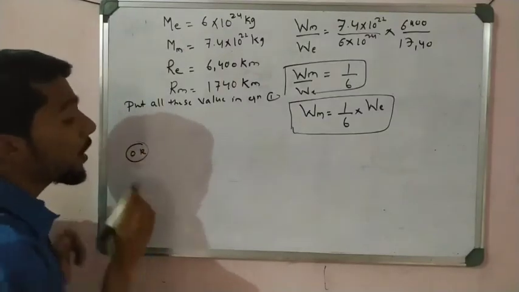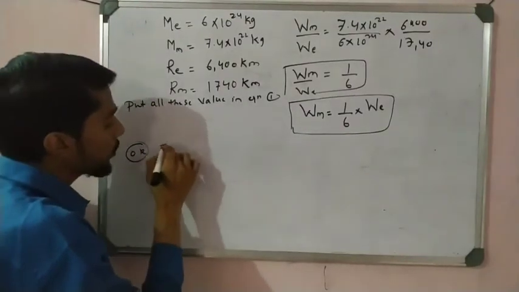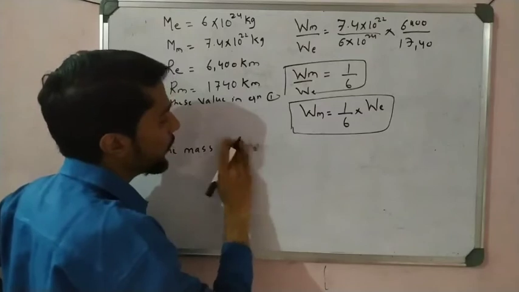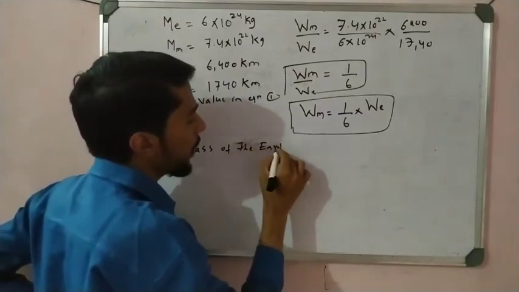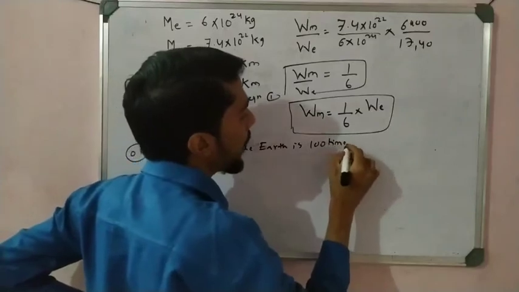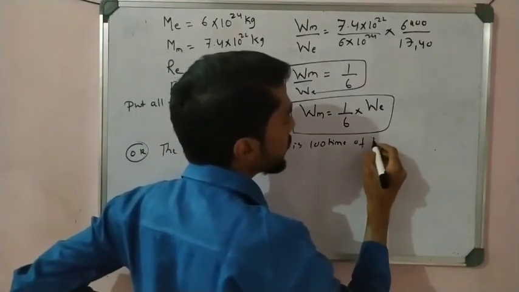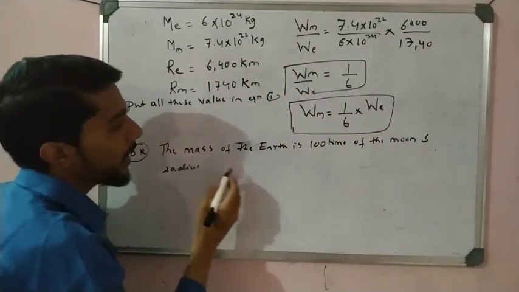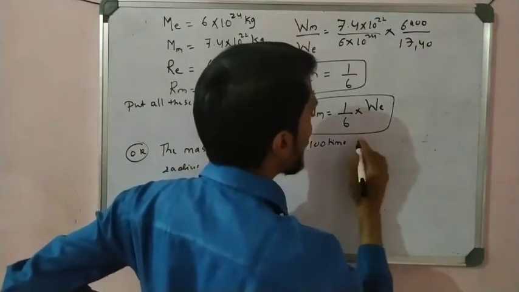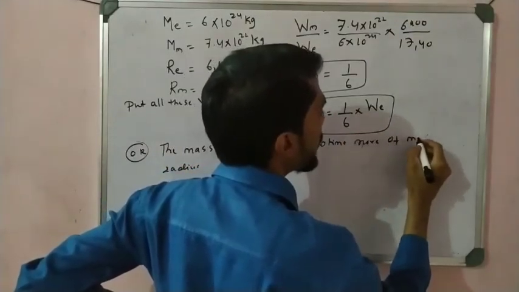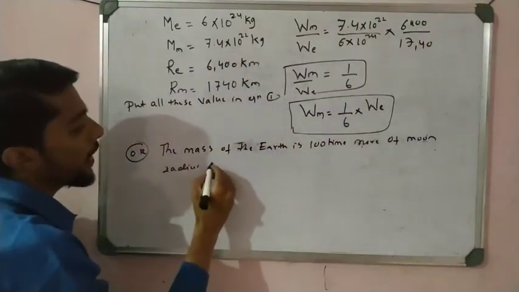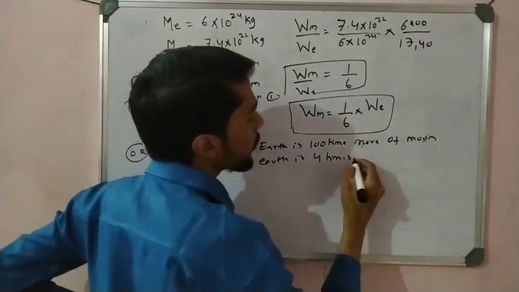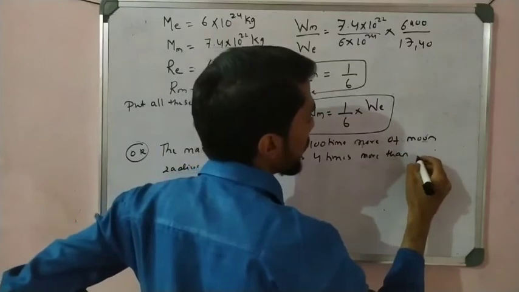Also, one point to remember: the mass of the earth is 100 times the mass of the moon, and the radius of the earth is 4 times more than the moon, right?